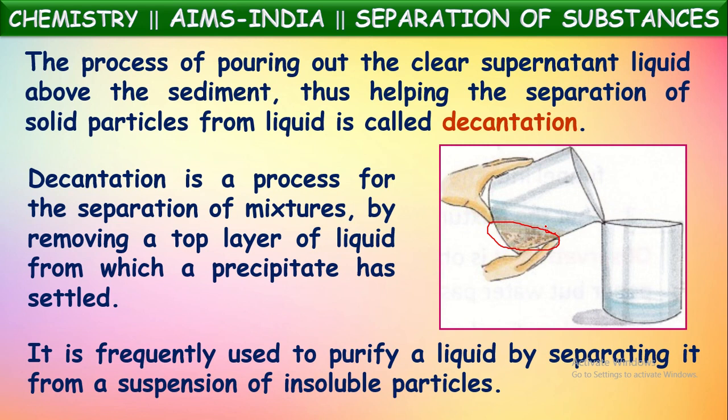First, we allow the suspension to stand for a certain time without disturbing. Then the solid particles in the suspension will settle down. That process we call sedimentation. Then slowly the pure liquid obtained above will be separated into another container by the process called decantation. There, the pure liquid collected into another container is called supernatant liquid, whereas the solid substance remaining in the previous container is called sediment. Okay, this is the sedimentation and decantation process.